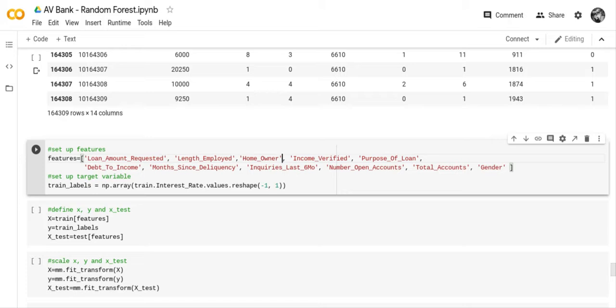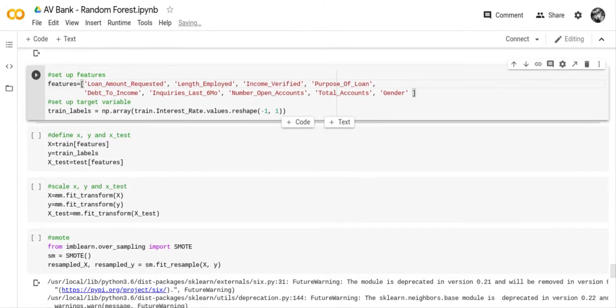So that was annual income, and then months since delinquency, and then whether they're a homeowner. Those are the three columns that we said we were going to delete since they had so many null values. And we'll try that.